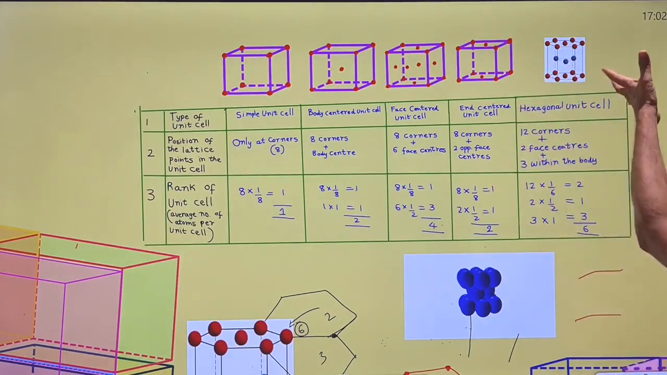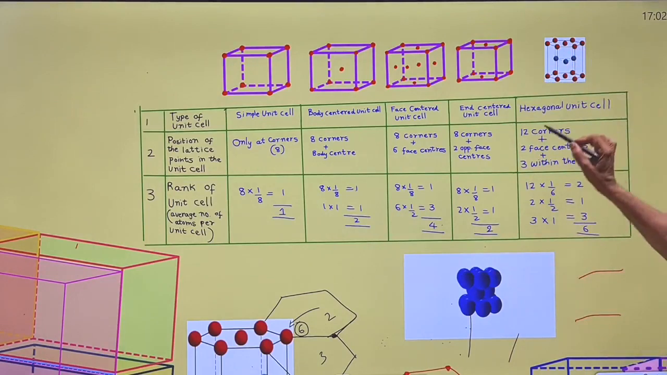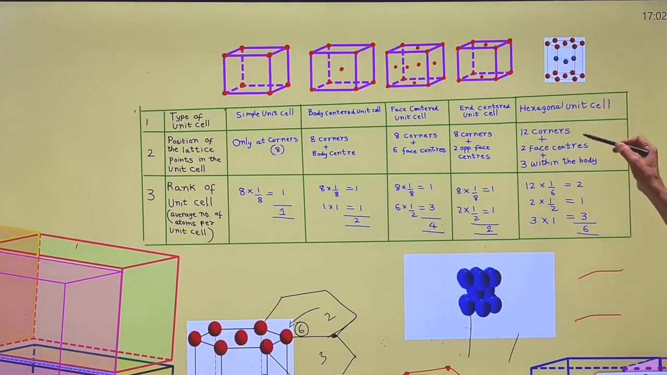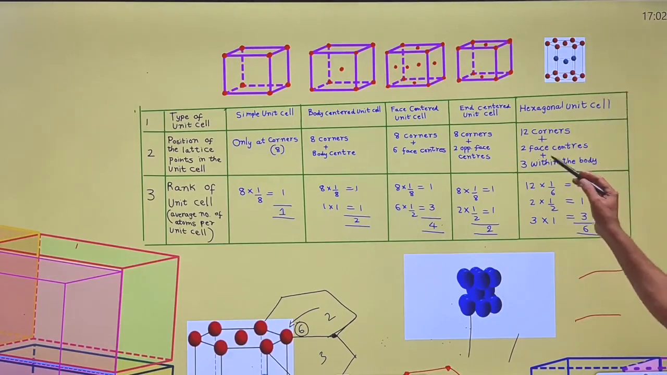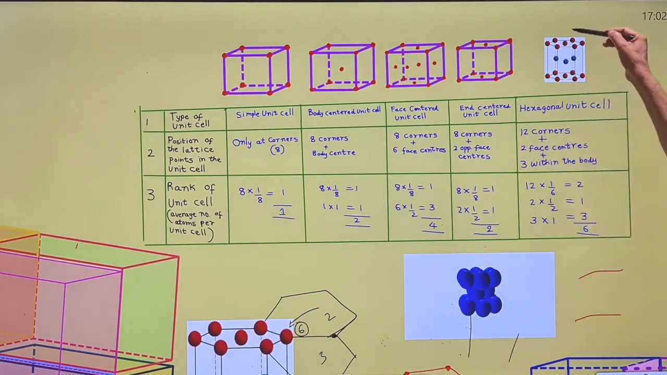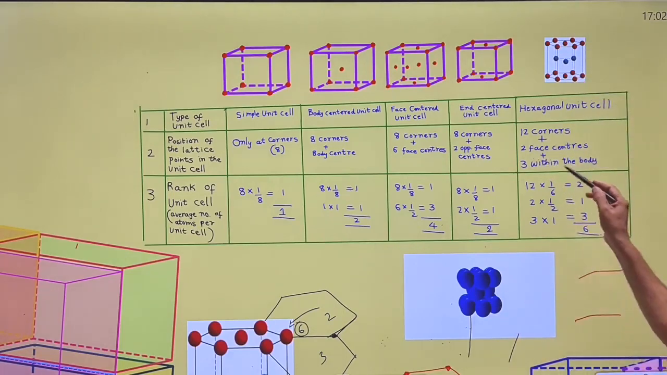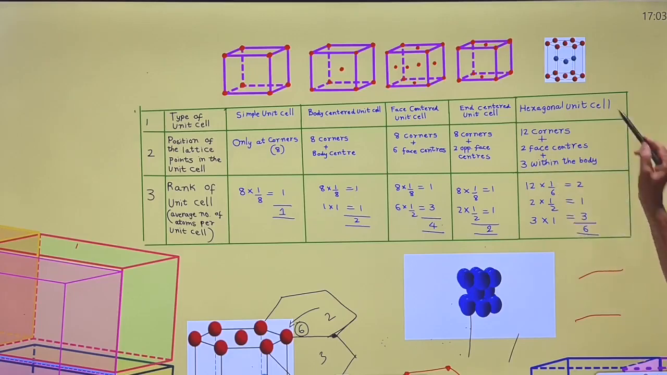This is the hexagonal unit cell structure. In the corners, 12 corners, lattice points are at 12 corners, and 2 face centers, and the other thing is 3 within the body. Within the body, 3.